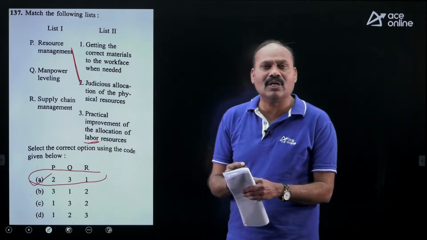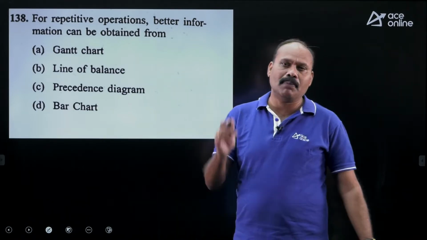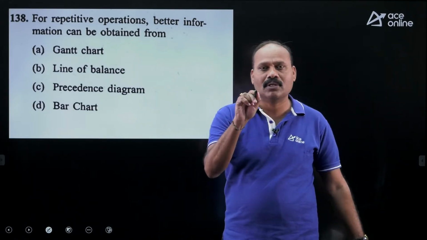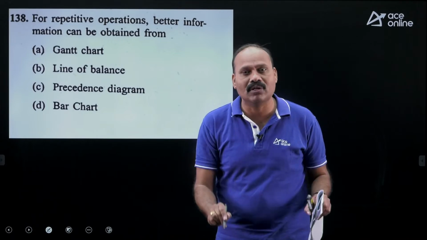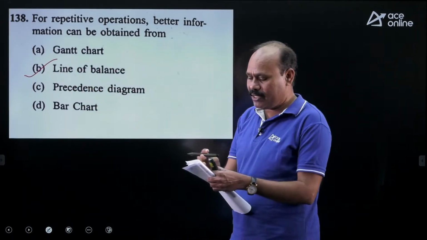So directly we can use one strong point here. Next, for repetitive operations, when the word repetitive comes, it is a keyword, that is line of balance. Straight away I can take option B, line of balance.